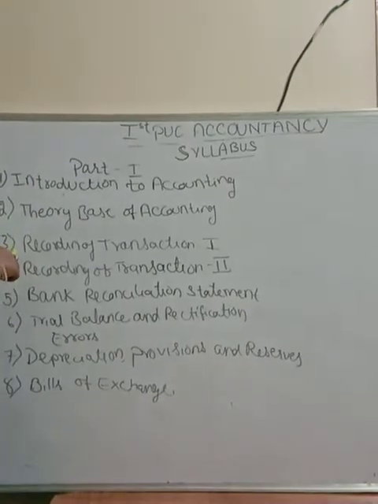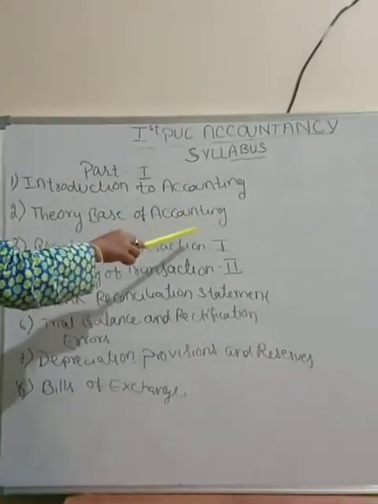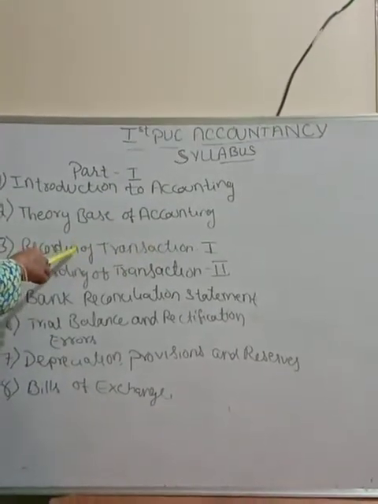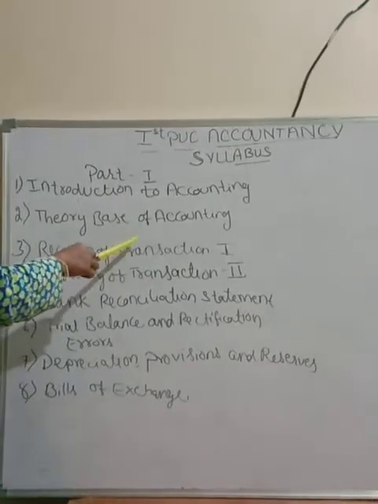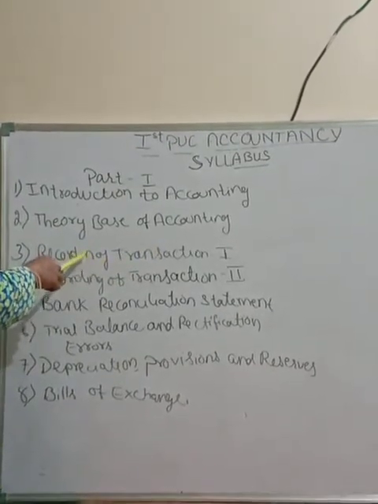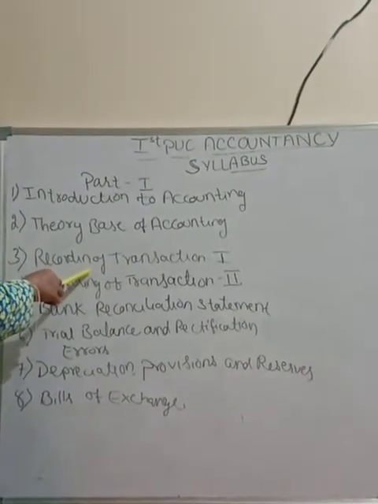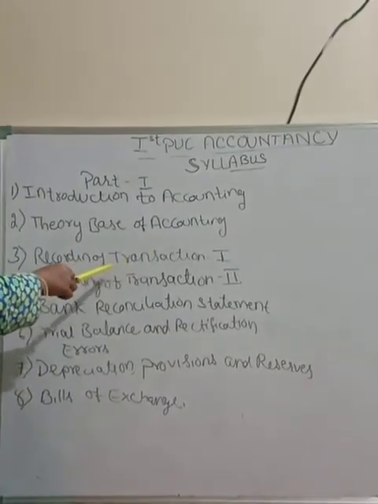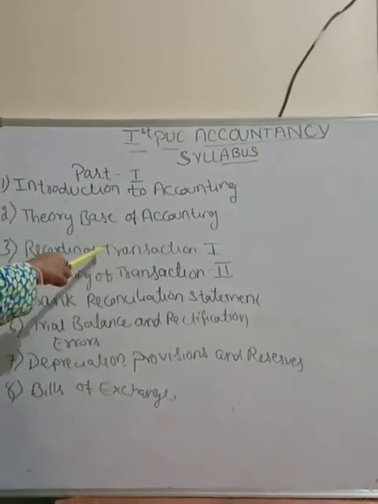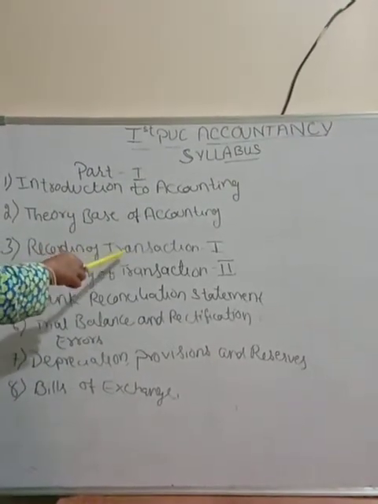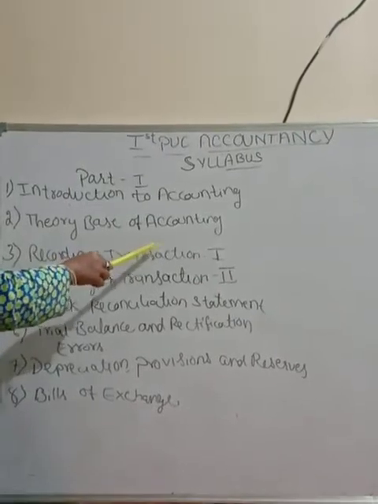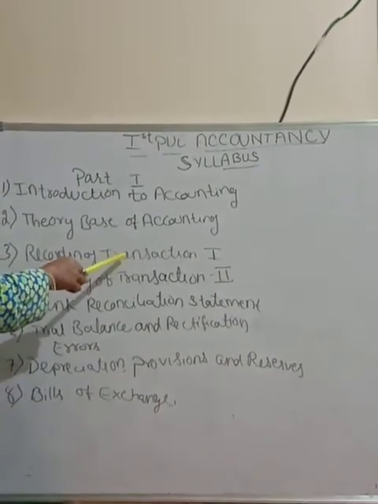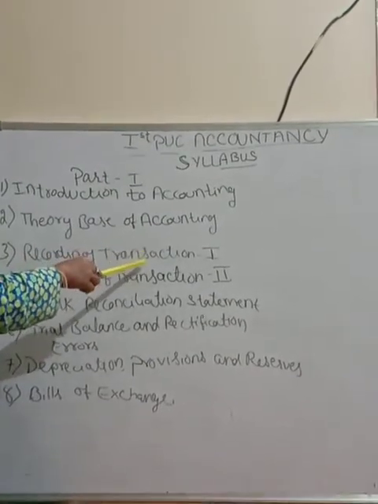Third chapter is recording of transaction part 1. Under this you are going to learn business transactions and source documents. Then the accounting equation, which is very important: Asset equals liability plus capital. Next, debit and credit. What is debit and what is credit? Rules of debit and credit you are going to learn. Next, books of original entry, that is journal, also called day book, that is journal entries.